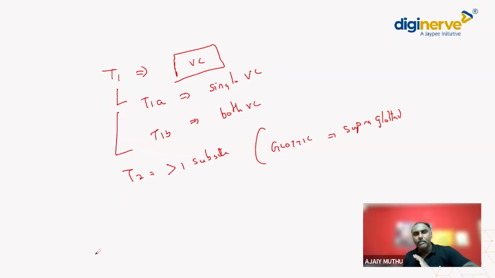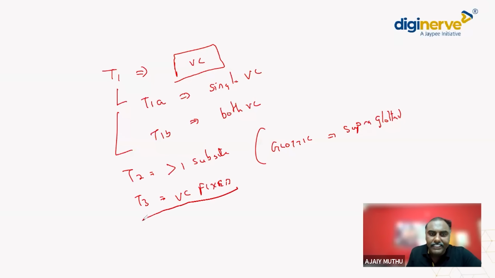So I'm not giving you the entire picture. Just have it in mind. These are the keywords to find it out. Okay. So T3 means the vocal cord is fixed. If the vocal cord is fixed, the vocal cord fixity means it is T3. Okay. T4 is further divided into T4A, T4B.